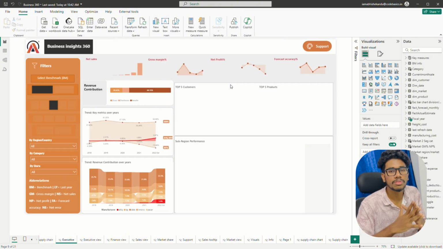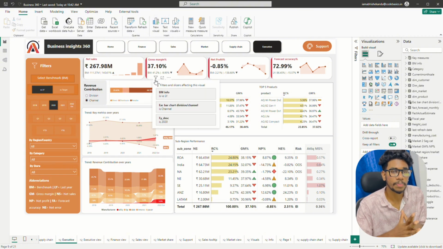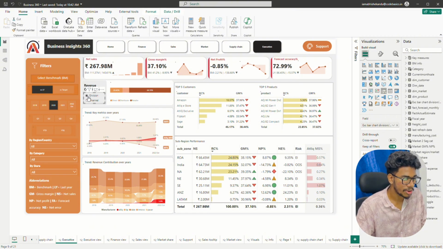The executive view is mainly used by the higher authorities like CEOs, higher managers and more. This shows all the key insights about their business, all about revenue contribution and the market share of the company. I've given the key KPI cards here for net sales, gross margin percentage, net profit, and forecast accuracy. Along with it, you can see the trend for the net sales, gross margin, net profit and forecast accuracy, how the trend is going on, and they can see the revenue contribution at the division level and the channel level by clicking on these radio buttons here.